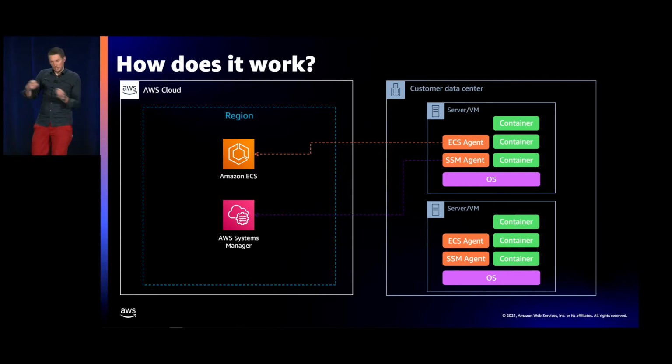And on your servers, on your VMs that are running on-premises, you deploy the two agents, the ECS agent and the SSM agent, the Systems Manager agent. So we can get control of your Linux environment and the Docker as well, so we can deploy applications there. We've seen that in the demo.